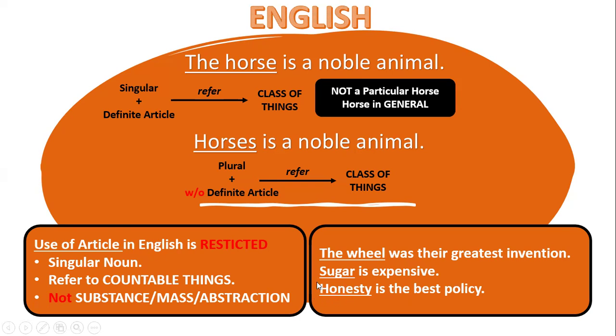That's why you are not using "the" with these two things. "Honesty is the best policy." So these are the restrictions in English: when it is referring generally to a class of things, it will be with a countable noun, and the noun will be in singular form.